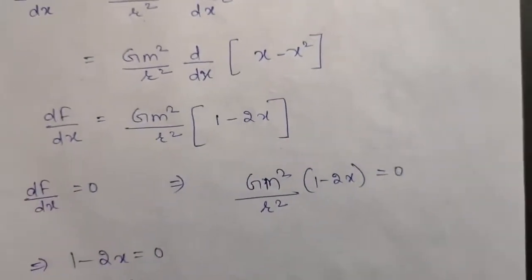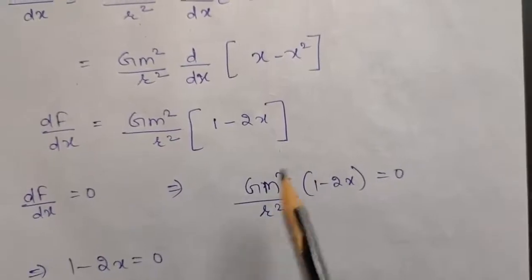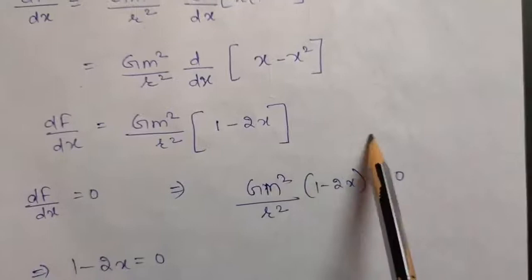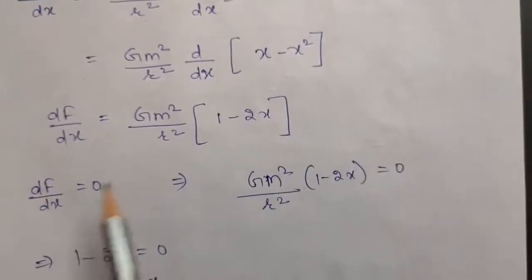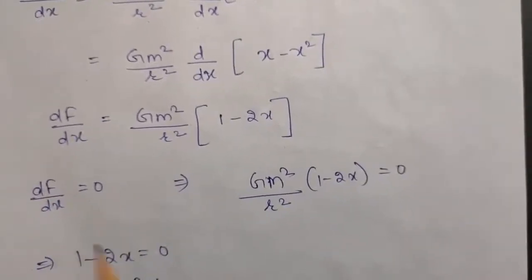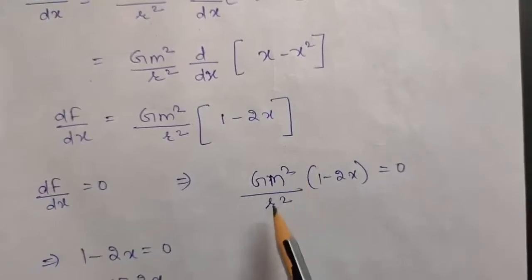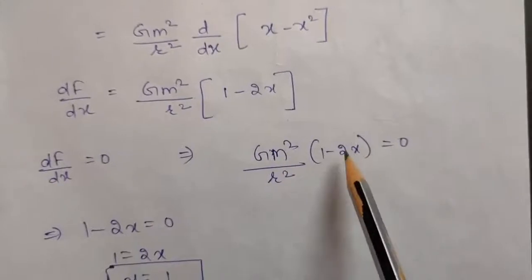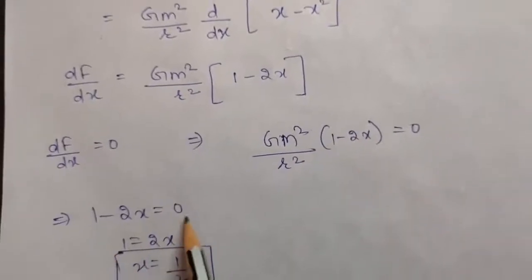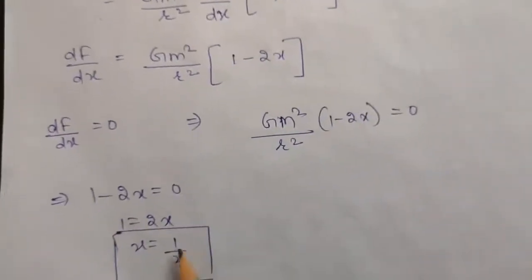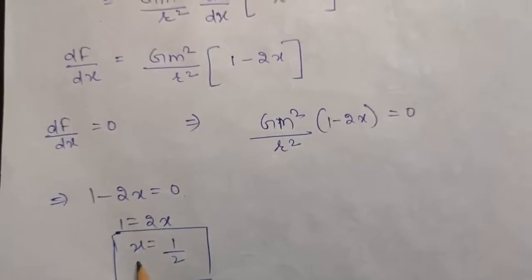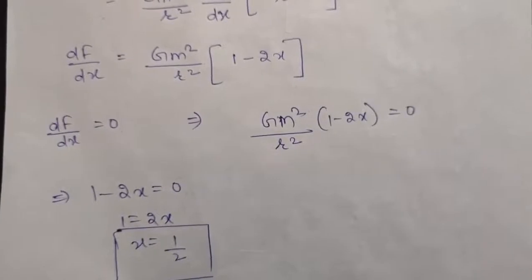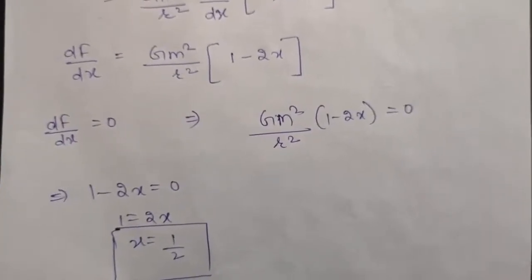Now either to calculate maxima or to calculate minima, you have to put this term, that is dF by dx, equal to 0. So we will be putting dF by dx equal to 0 to calculate maxima here. That is GM square by r square into (1 minus 2x) equals 0. From here 1 minus 2x will be 0, or you can say x will be 1 by 2. That means for this value of x, the gravitational force of attraction between the two parts of the mass will become maximum.